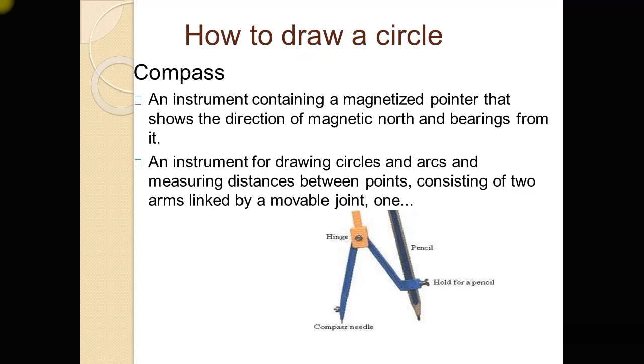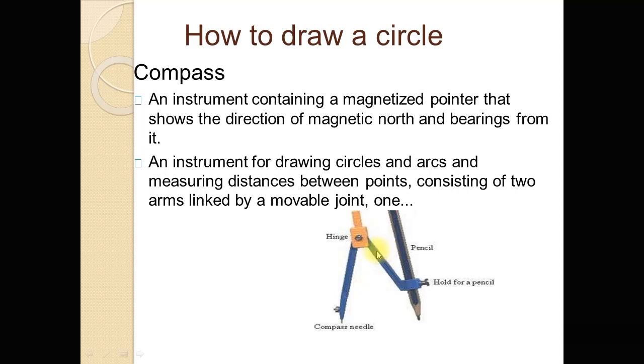Dear students, I have already told you about some tools of geometry. So here I want to tell you again about these tools. Compass: an instrument containing a magnetized pointer that shows the direction of magnetic north, and an instrument for drawing circles and arcs and measuring distance between points, consisting of two arms linked by a movable joint. This is the compass.